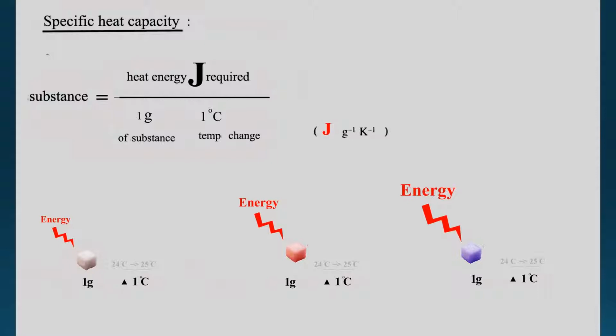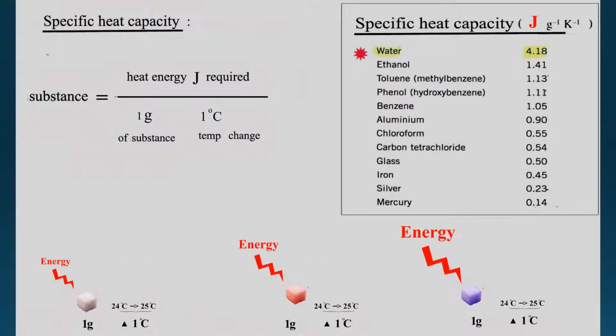Now let's look at some examples. I have a chart of different substances, listing the energy. This one takes 4.18, and then it goes less and less, down to 0.14. How does this work?